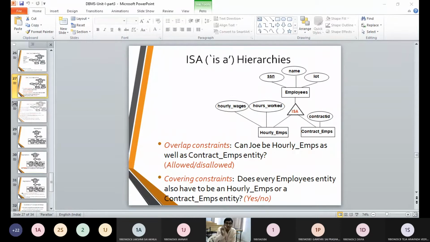In generalization, the things are going to be general, common. The things which are going to be in a base class are going to be public, and they can be accessed by all types of employees. So here you can see there is an employee ID called contract ID. So contract ID is meant for only the contract employee. It is not meant for the permanent employee. So this value we are going to call it as private. Why we are mentioning it as private?